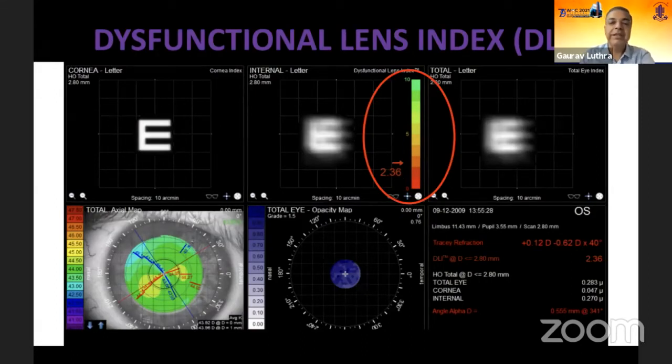So if this is a presbyopic age group patient, he may be more qualified for a cataract surgery or a lens-based surgery. Ideally, I would be looking at this dysfunctional lens index to be in the range of 7 or 8 or more. Anything more than 5 is tolerable, and 8 or 9 is usually what patients normally would have.